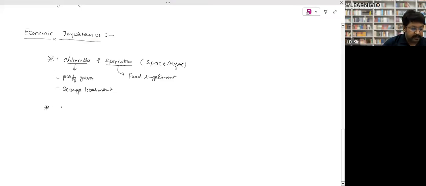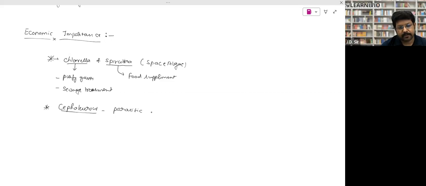So there is a parasitic algae, a parasitic genus, Cephaleuros. Cephaleuros is a parasitic alga. That question has been asked multiple times.